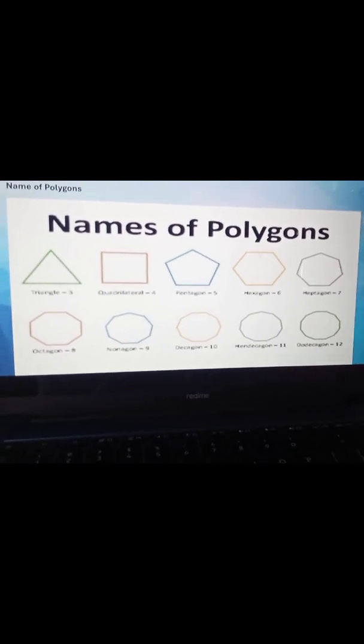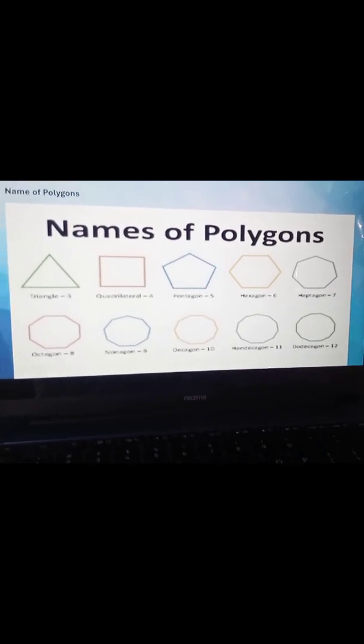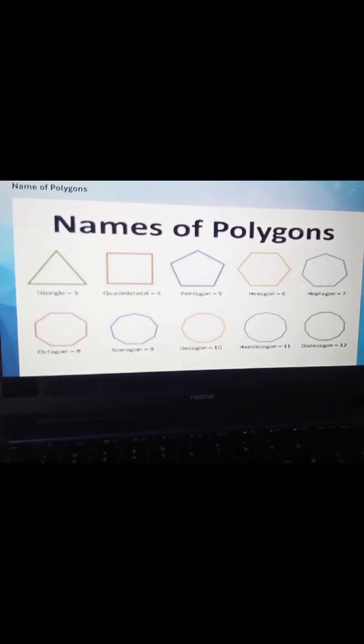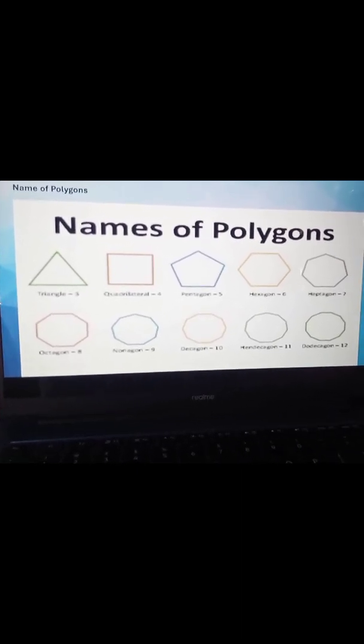Next we have hexagon. Hexagon has 6 sides. Let's count if it is a hexagon: 1, 2, 3, 4, 5, 6. It is a hexagon because it has 6 sides. Next is the heptagon. Heptagon has 7 sides. Let's check it: 1, 2, 3, 4, 5, 6, 7. So it has 7 sides.